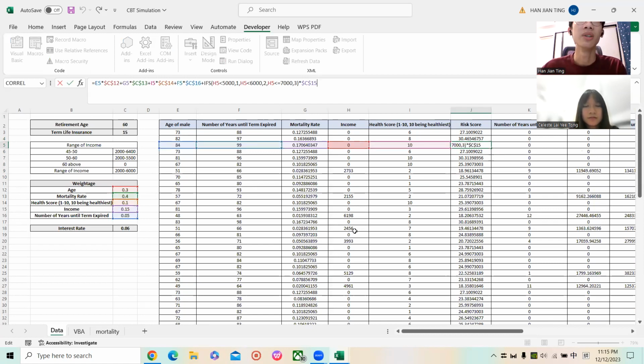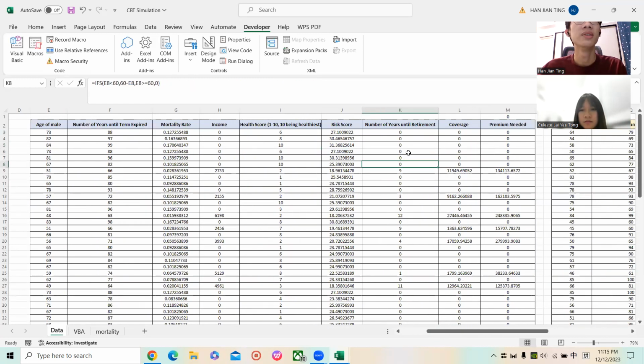But for the income, because the amount is too huge, we need to convert it: when the income is less than 5,000, we give it a score of 1. Between 5,000 to 6,000 will equal 2, and between 6,000 to 7,000 will equal 3. After that, by multiplying with the weightage for each of the risk factors, we can get the risk score. And for the number of years until retirement, we just find how many years the person has until their retirement. Later we need to calculate the premiums.